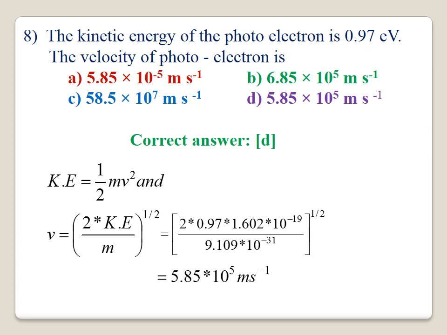The kinetic energy is multiplied by 1.602 into 10 to the power minus 19 to convert the electron volt into joules. Therefore, 0.67 is multiplied by 1.602 into 10 to the power minus 19 and divided by the mass of the electron, 9.109 into 10 to the power minus 31. You substitute these two values, kinetic energy and mass, in the equation, and you will get the velocity. The velocity will be equal to 5.85 into 10 to the power 5 meter per second. Option D is correct.